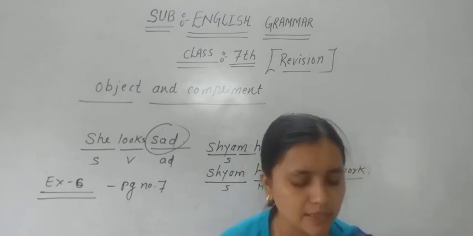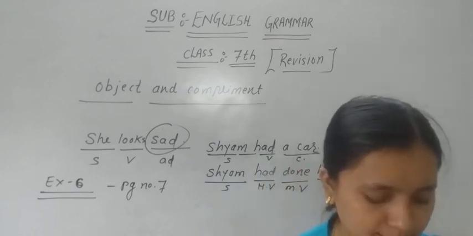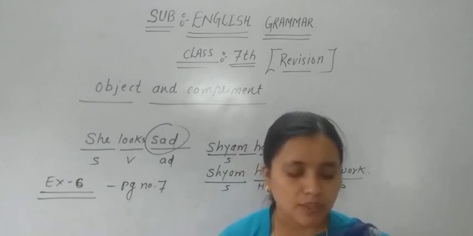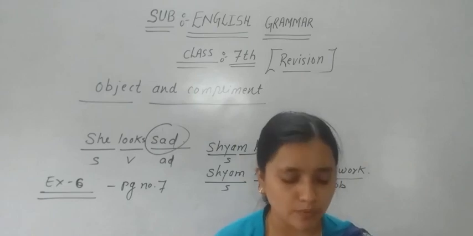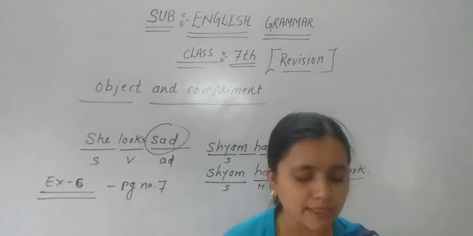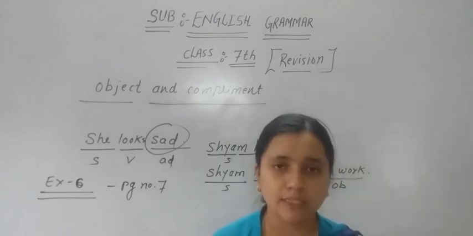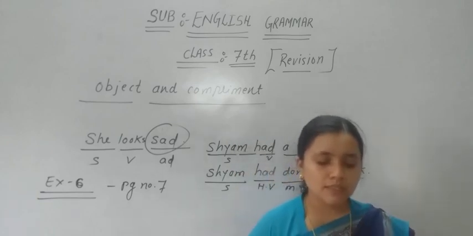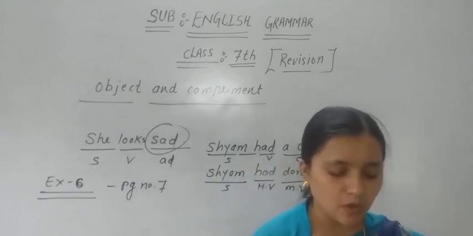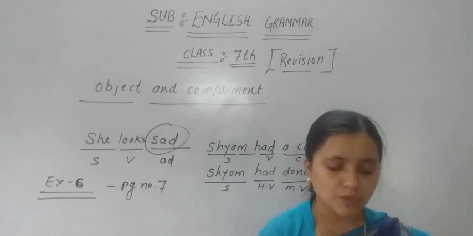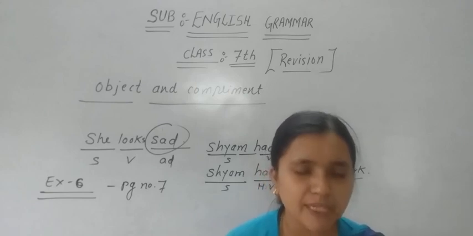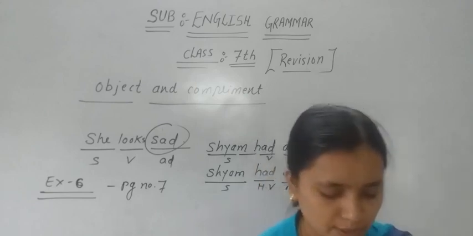Now the next sentence, he looked at the rainbow from his balcony. He looked at the rainbow. Here the rainbow is one of the objects, so just make it a circle over there. Now the next one, Shanti will not solve this sum. Here the sum is also one of the objects. What won't she do? She won't solve this sum. So here this sum is one of the objects, so just make it a circle.